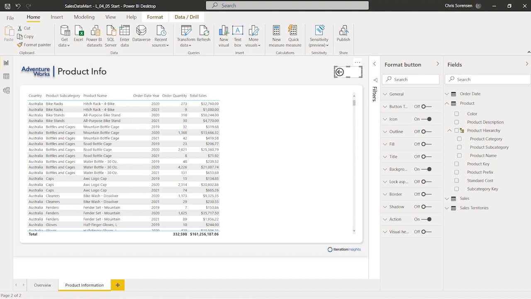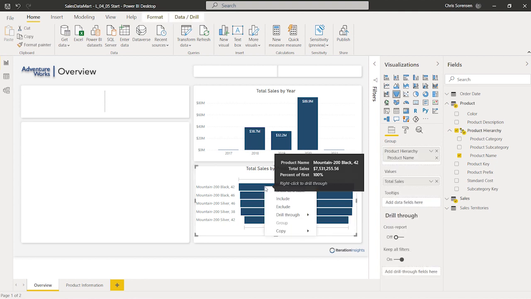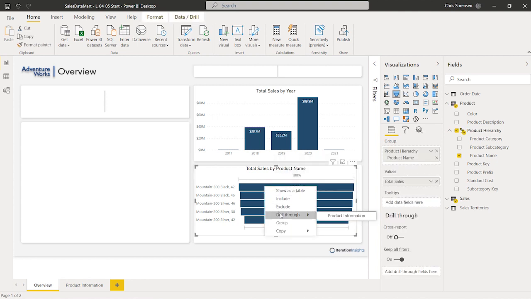So how about we go ahead and test this functionality? Let's see if we were actually able to build what we were hoping. So I'm going to go over to the overview page. Let's click on the overview page there. And what I had mentioned was we could hover over one of these bars in the funnel chart, which are related to a product. I now should be able to right click on that bar, and I'm going to see a drill through option. I'm going to be presented with an option to drill through to the product information page. So I'm going to click on that.